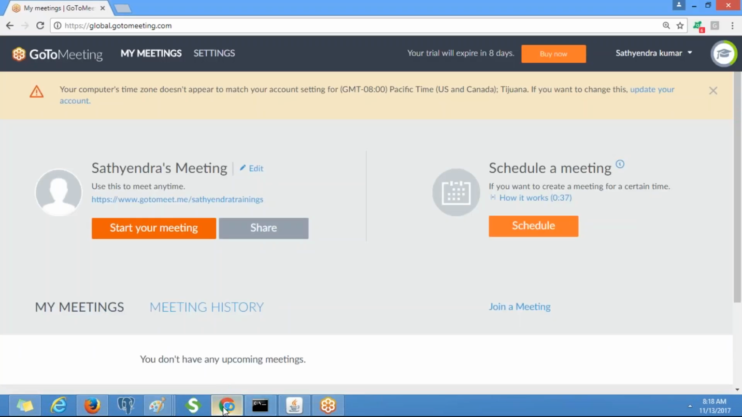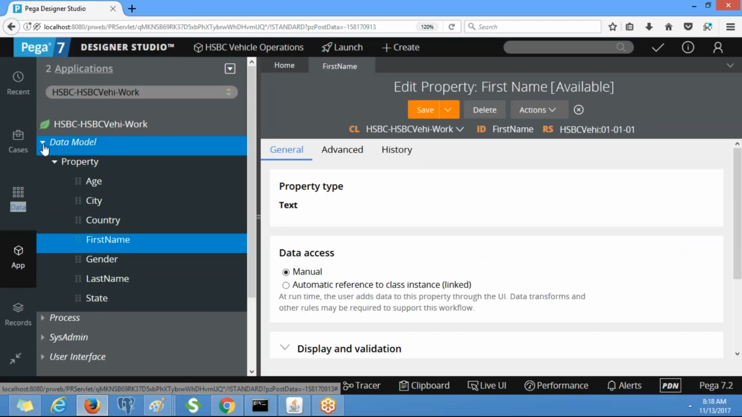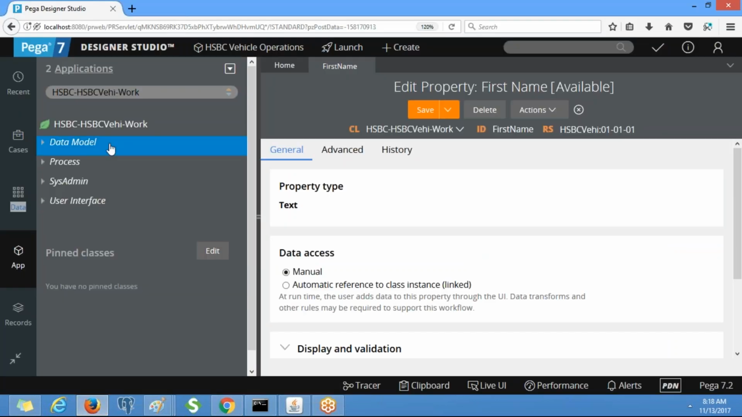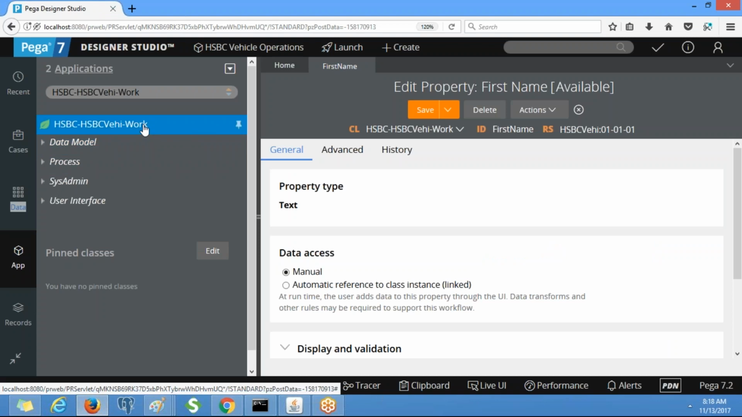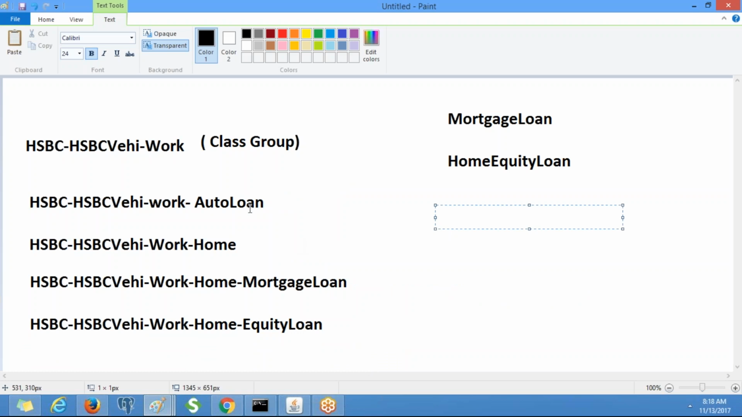Now we have this class group, right? We are going to create a class by referring to this. What is the first class? Auto loan. So you note down these classes. This is the main class group and the remaining belong to the class group.